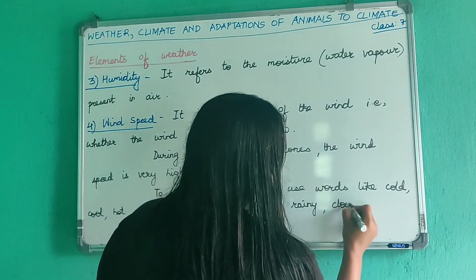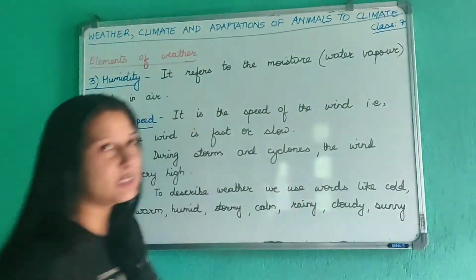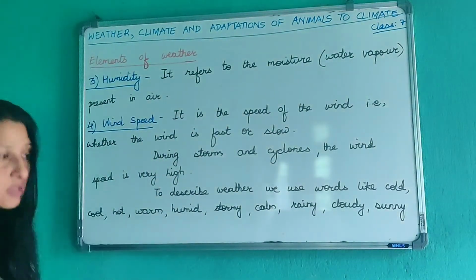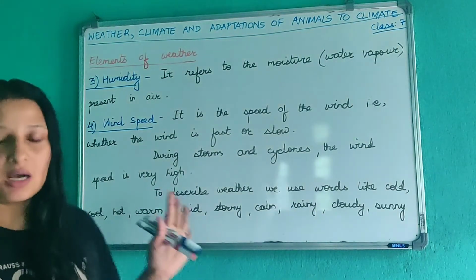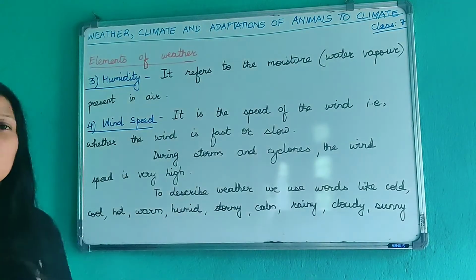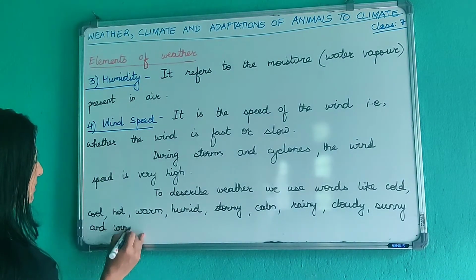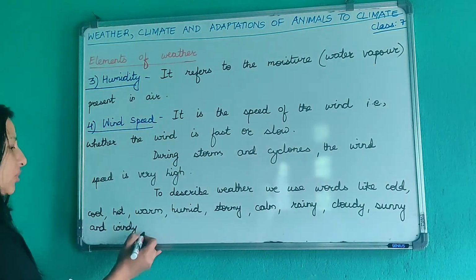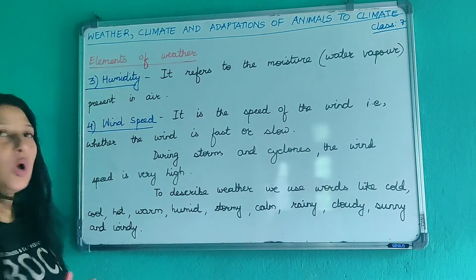Cloudy, sunny, okay, so we use such words to describe weather. We even use the word windy, and stormy, that is windy.